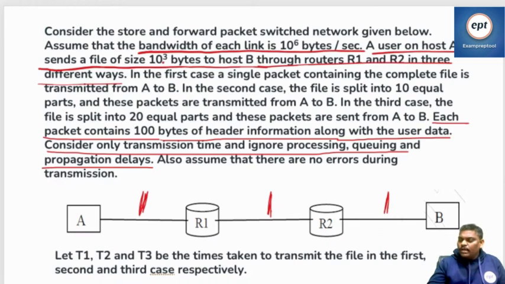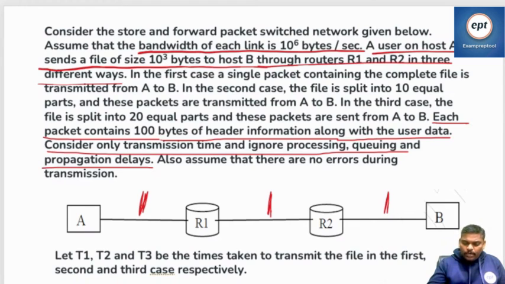So you want to transmit 10 power 3 bytes, which means 1000 bytes, plus this 100 also, because in the first case a single packet is going. So 1000 bytes plus this 100 bytes.